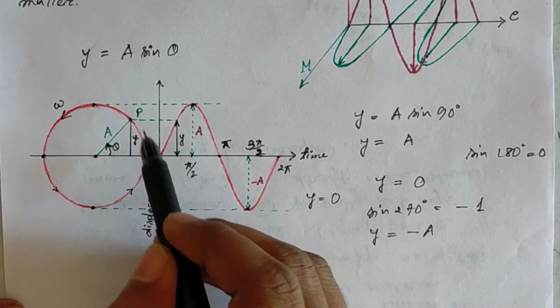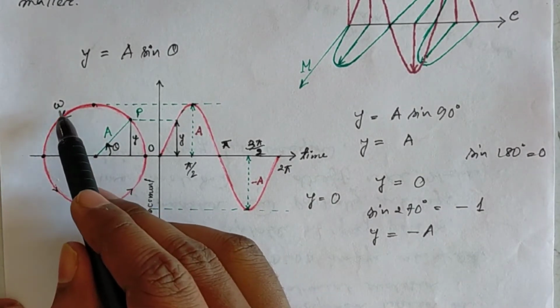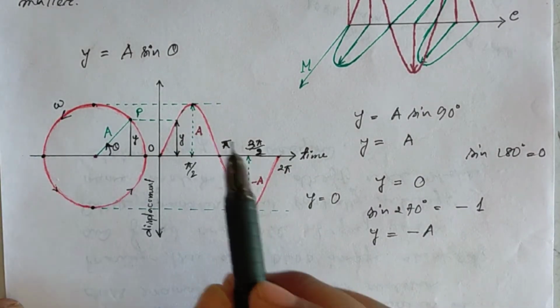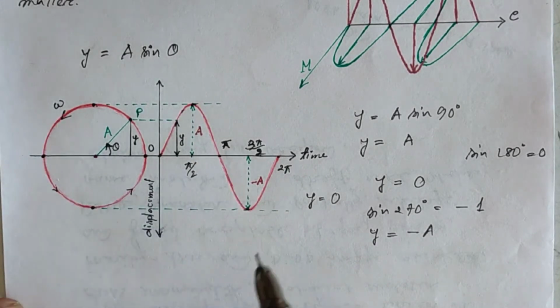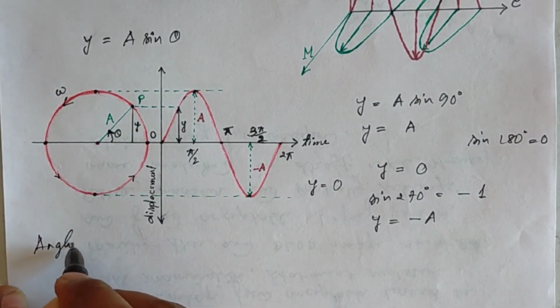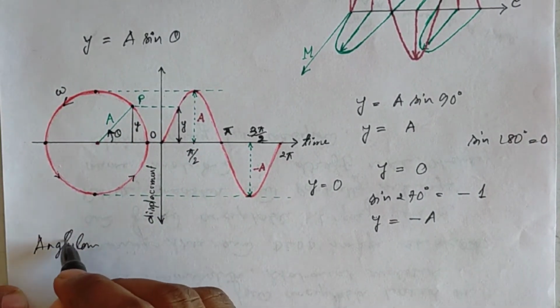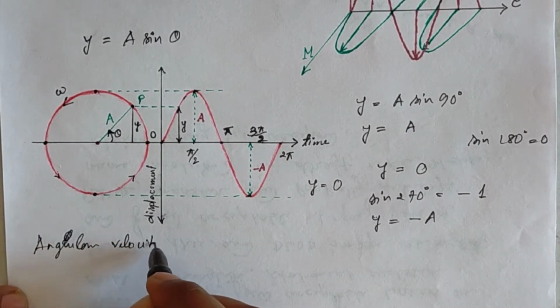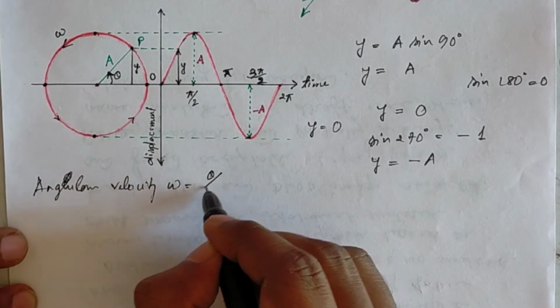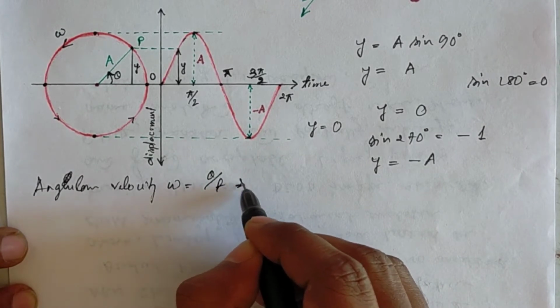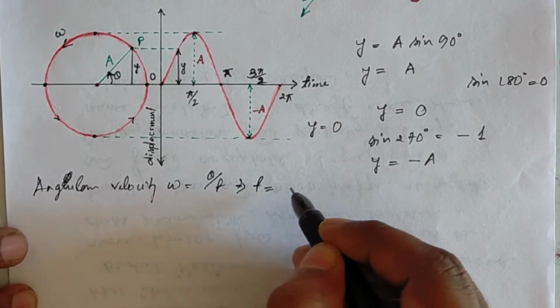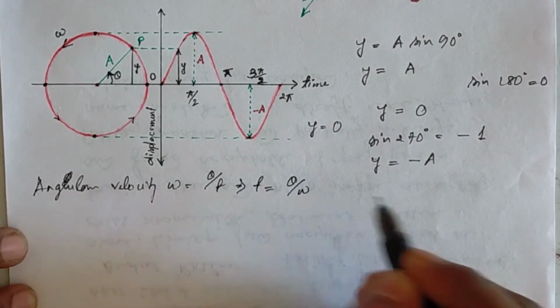As the particle is moving in a circular motion, there will be an angular velocity, which is denoted by omega. So angular velocity omega is equal to theta by t, or we can write t is equal to theta by omega.